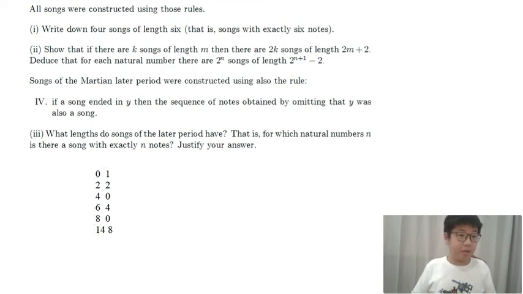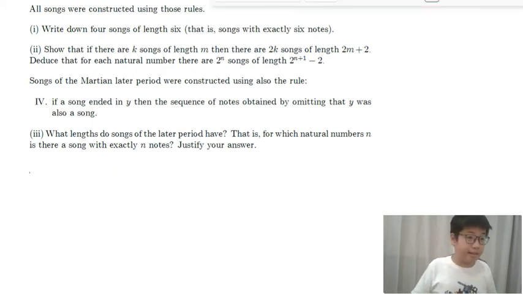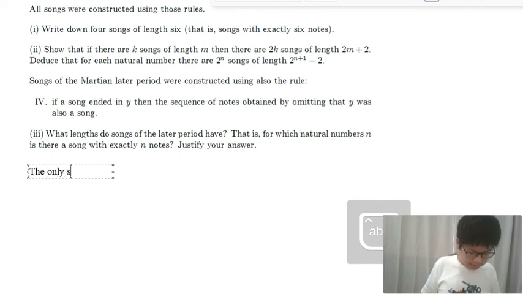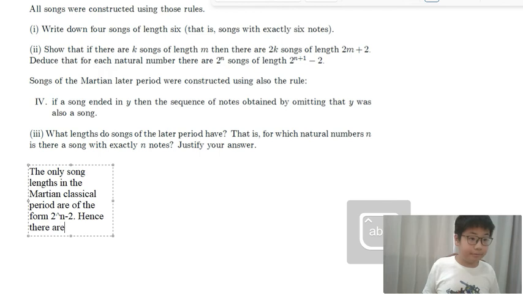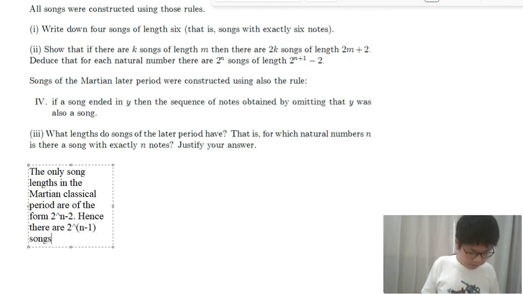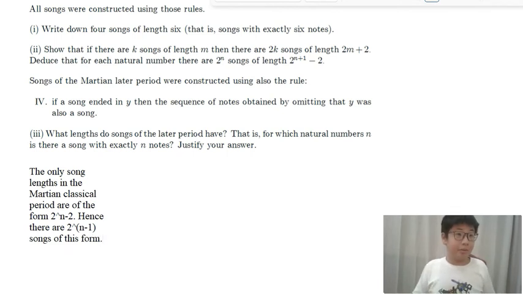So this means, let's write this, the only song lengths in the Martian earlier period are of the form 2^n minus 2. Hence, there are 2^(n minus 1) songs of this form. Got this. Now we move on 2 centuries later to the Martian later period.